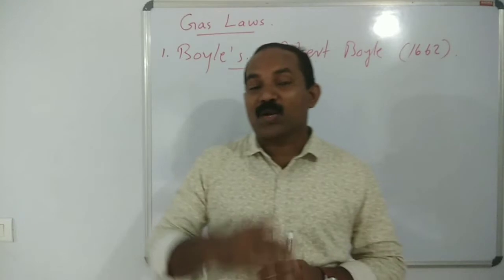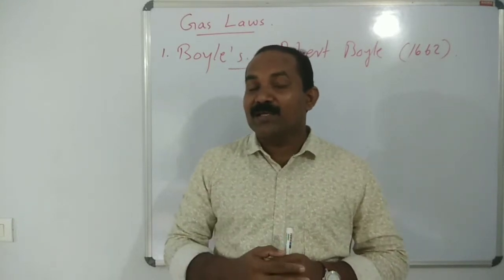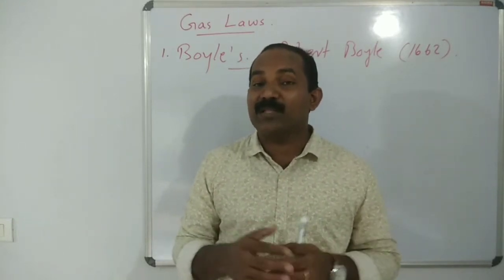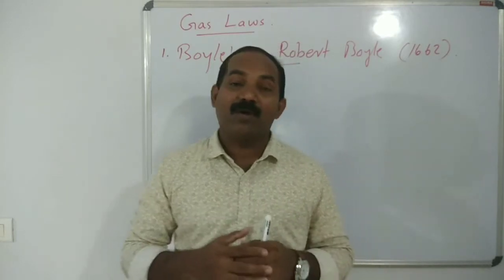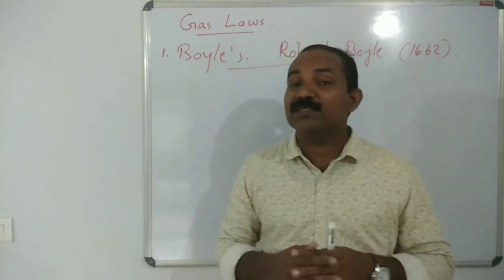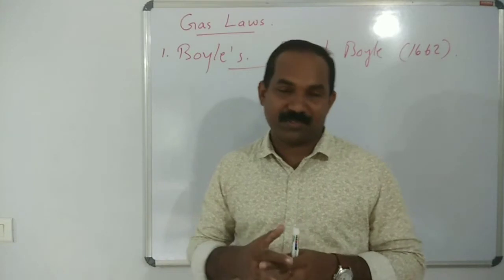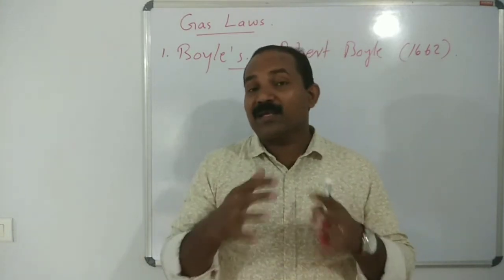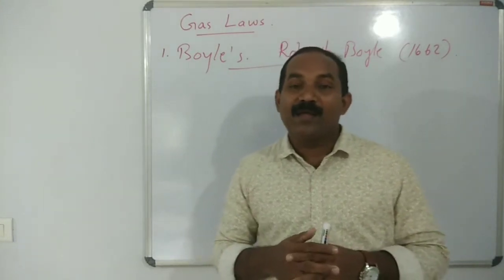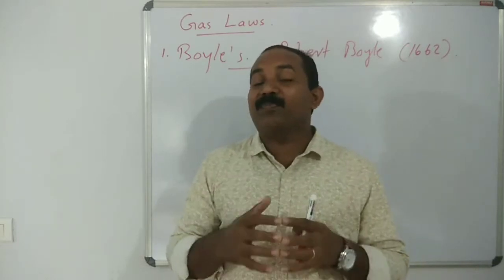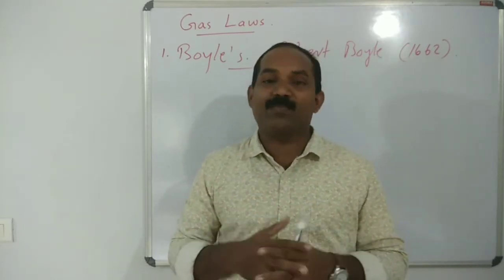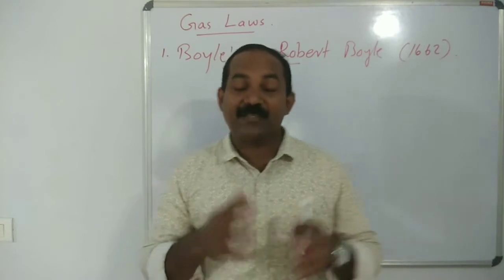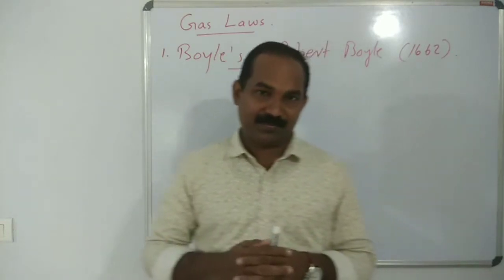Robert Boyle studied the relationship between the pressure and volume of a given mass of gas at a constant temperature. And he understood that the volume and pressure are inversely proportional at a constant temperature.